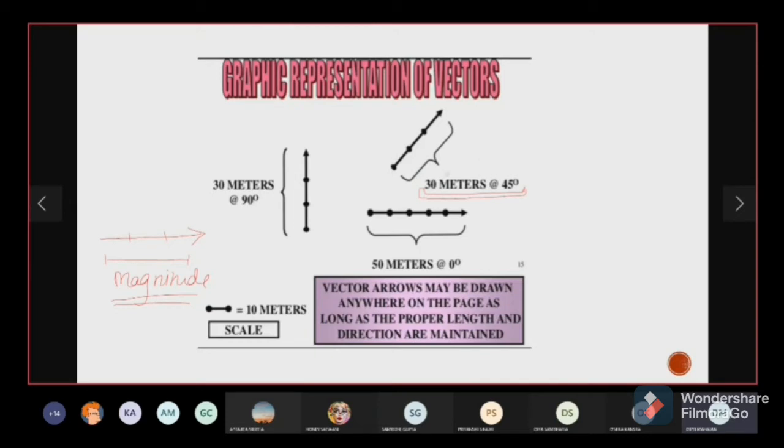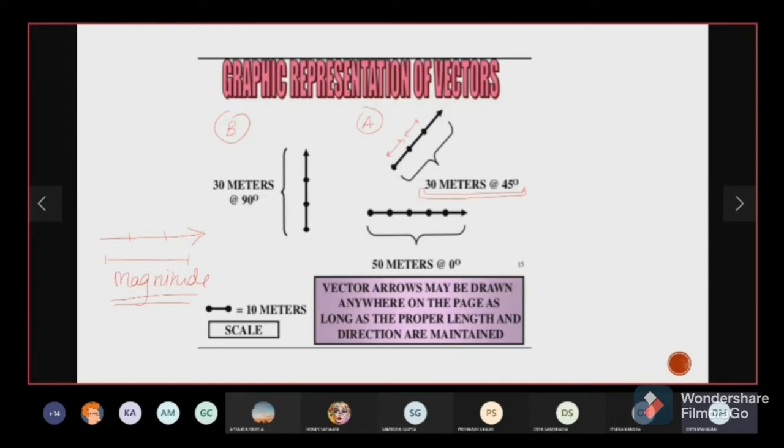So it is tilted with respect to the x-axis, and it is drawn as per a scale where each of these small units represents 10 meters. So let's call this A vector. Let's call this B vector. So B vector is representing 30 meters north, or we can say 30 meters with 90 degree angle.